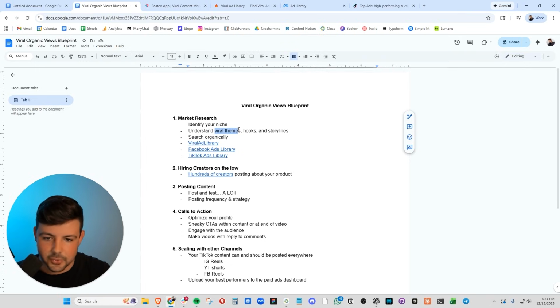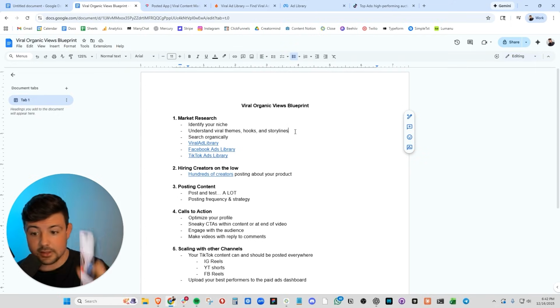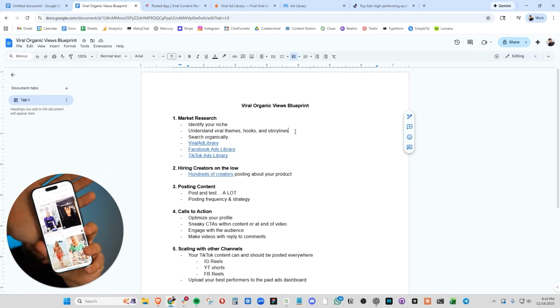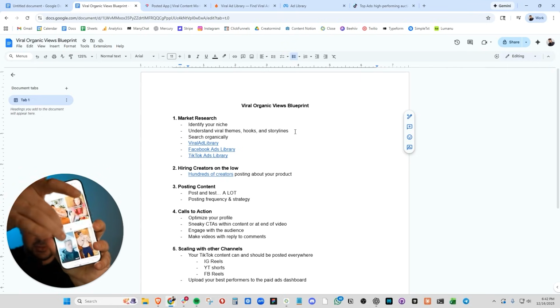We need to understand the viral themes in our niche. We need to understand the hooks that these creators are using, the storylines, and the way they are presenting products if they are. So first step, open your phone and you can search TikTok organically. You can go in and type in any keyword on your phone on TikTok. Let's type in macro tracking and then we can click videos. And what we can do is filter by most liked of the last 6 months. And TikTok will show you the most viral videos in your niche.